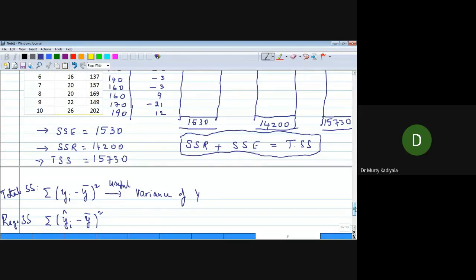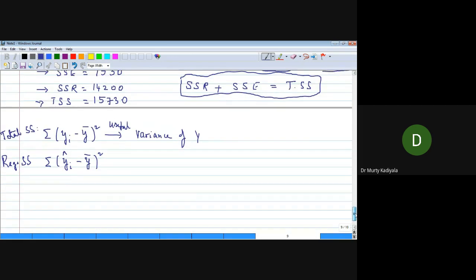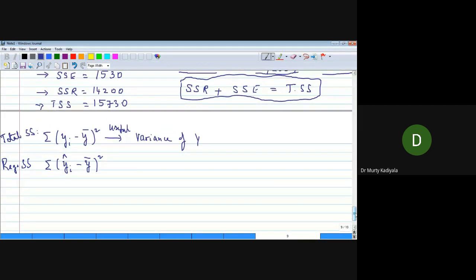If your regression model is perfect, then there is a possibility that these two values are the same. But when you want to compare these two values, how do you compare any two numbers? By taking the ratio.